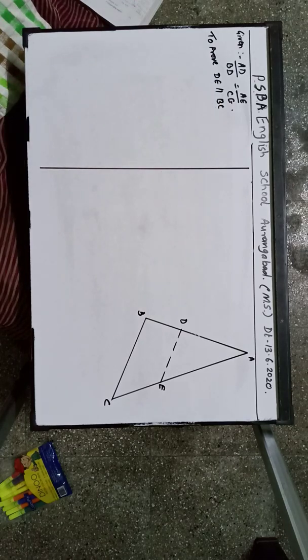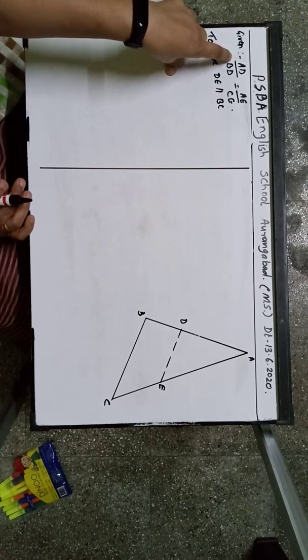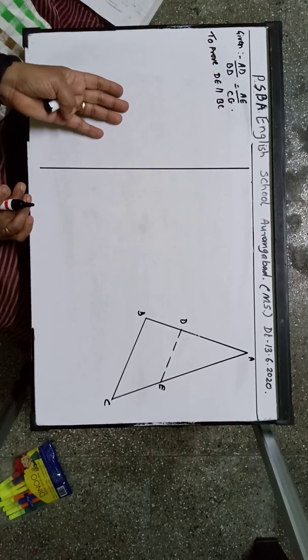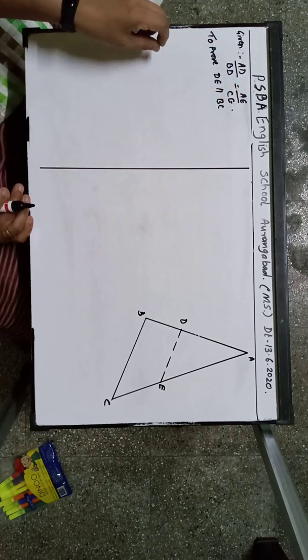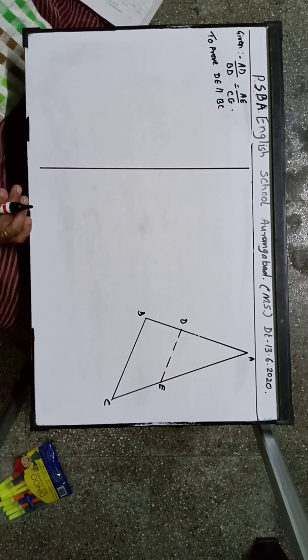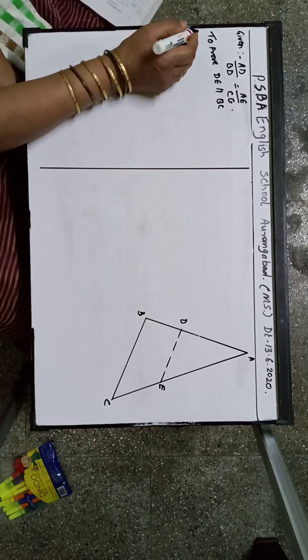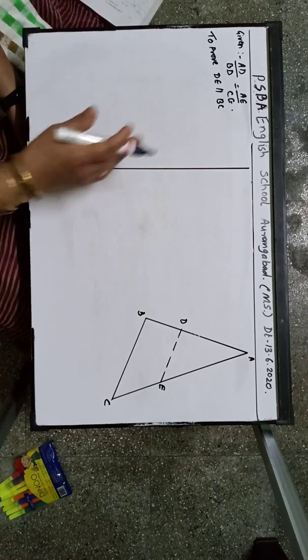Correct? So here for the theorem it was given that DE is parallel to BC. Then we had to prove AD upon BD is equal to AE upon CE. So we have taken the passive voice. Here given is AD upon BD is equal to AE upon CE, and we have to prove that DE is parallel to BC. So here we are going to prove it by negative proof. So whatever is given, we assume that it is wrong, and then we prove how we are wrong. So when we are wrong, the given statement will be proved.